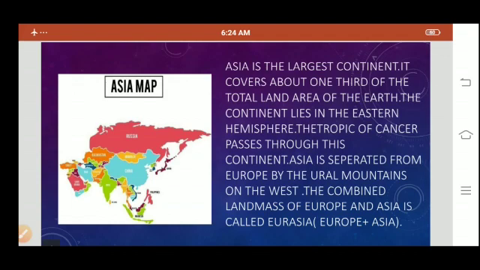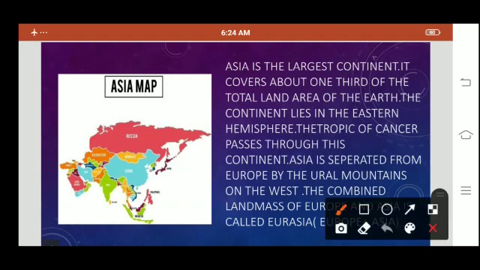So these are some important points about Asia. It covers about one-third of the total land area of the earth. The continent lies in the eastern hemisphere and the Tropic of Cancer passes through the continent of Asia.